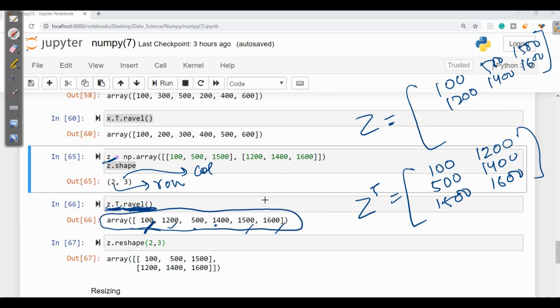Now again, if I want this flattened form in the original shape, I can directly write reshape, and I need to give 2 into 3 is 6, otherwise it will give an error. And with the help of reshape, we will get the original array.